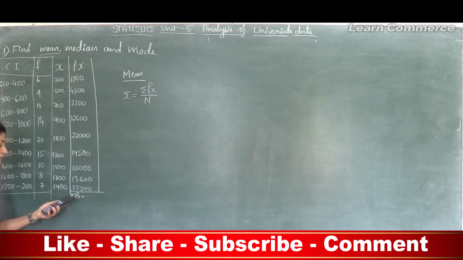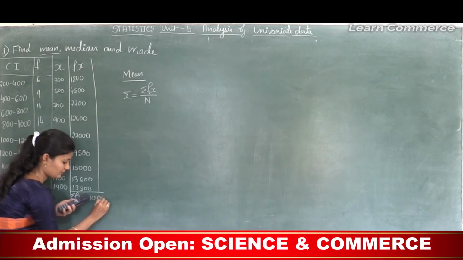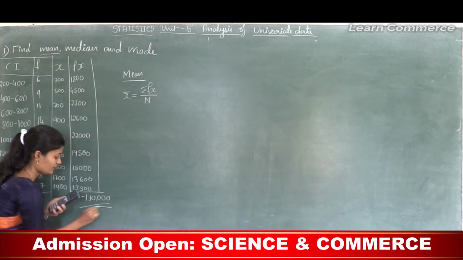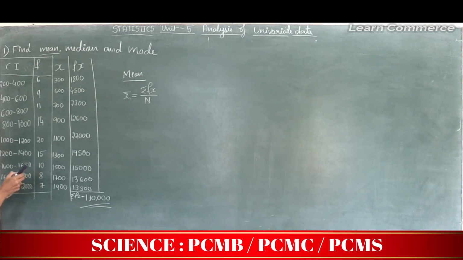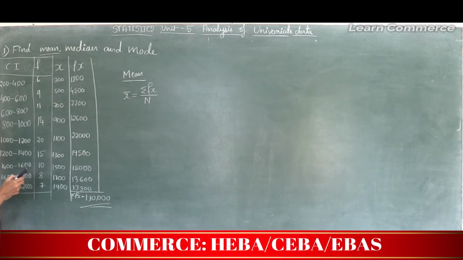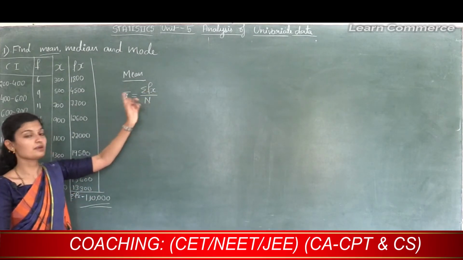So here the sum of fx is 1,10,000. The first value is 1800 plus 4500 plus 7700 plus 12,600 plus 22,000, 19,500, 15,000, 13,600, then 13,300. So the sum of fx is 1,10,000.